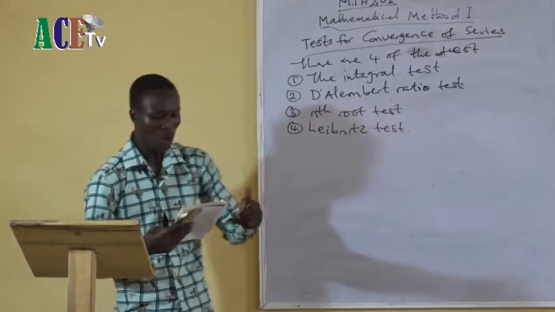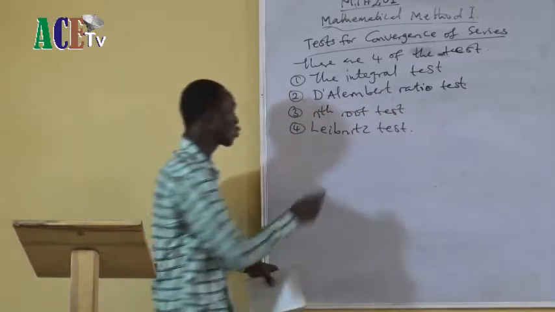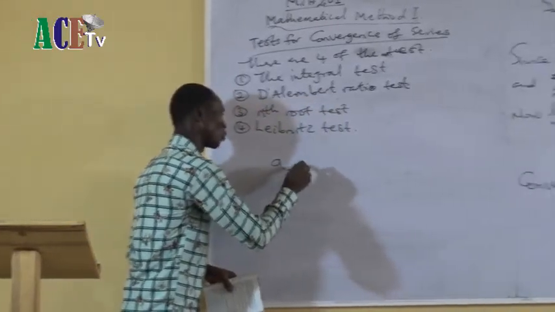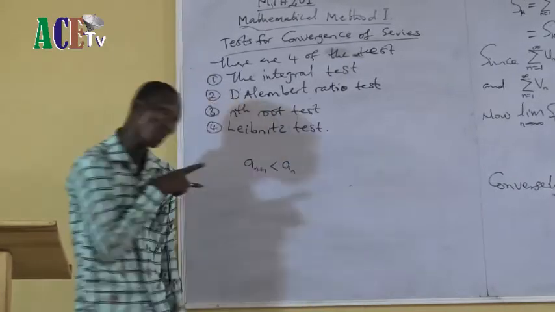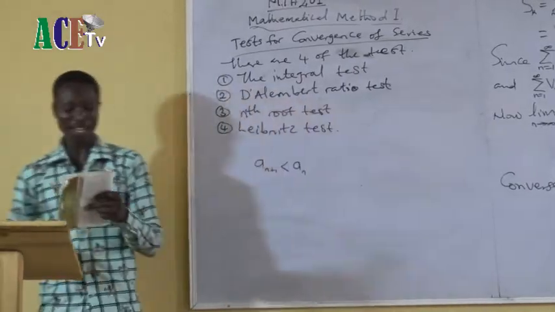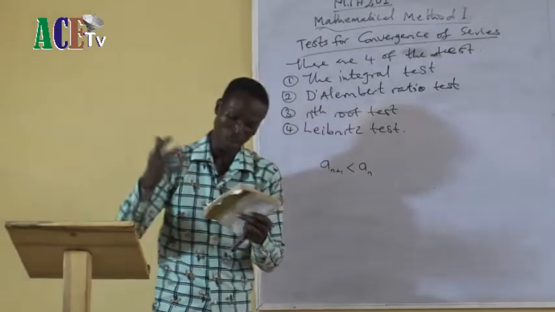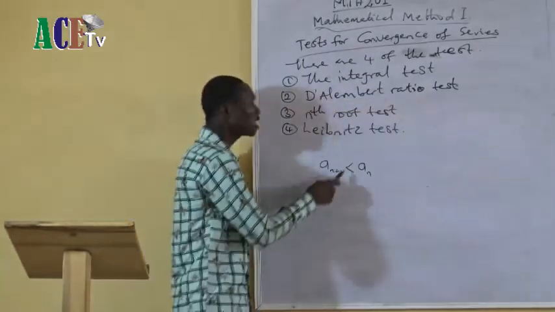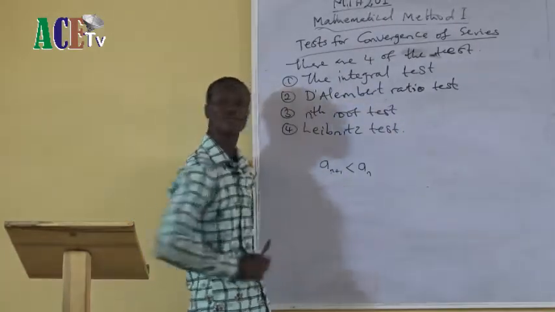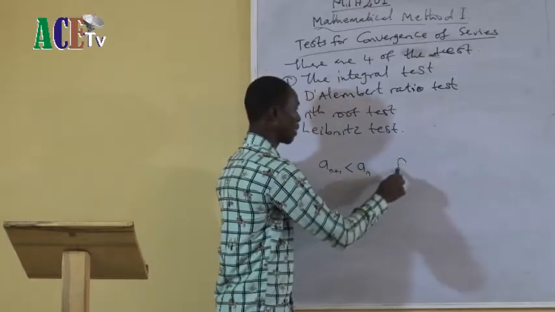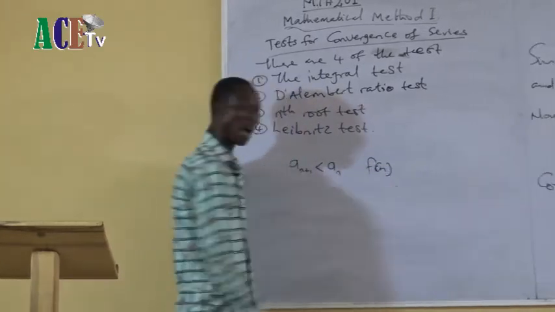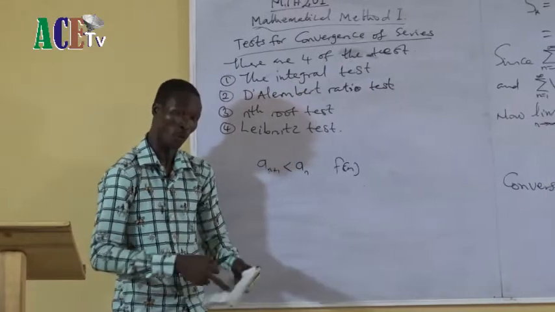So that is what this man says there. If you have a monotone decreasing sequence, that is an plus 1 less than an, monotone decreasing, and the decreasing function is given in that way, this is a function of n. I can represent it by f of n. I'm not writing notes, I'm explaining the note for you now.